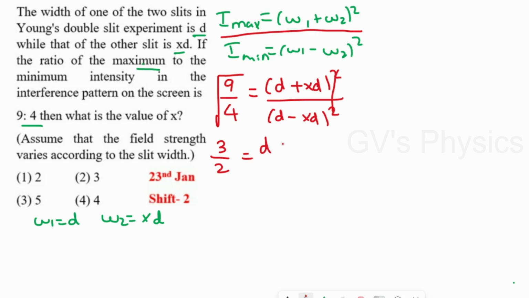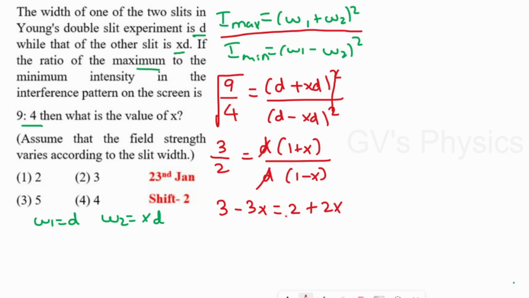So if you're taking d common, d into 1 plus x, and in the denominator also d into 1 minus x, so d will get cancelled. If you cross multiply, it will become 3 minus 3x equal to 2 plus 2x. So I'm going to reform this equation. If you take 2 to the opposite side, 3 minus 2 is 1, that is equal to, if you take minus 3x to the opposite side, it will become 5x. So we can take it as x is equal to 1/5.